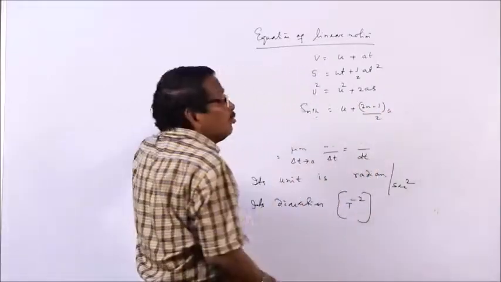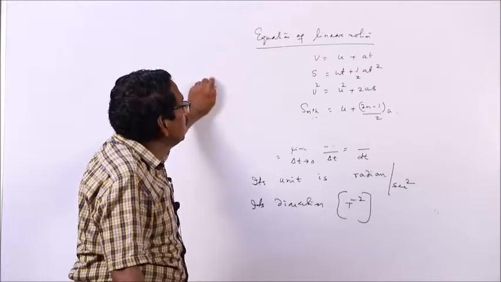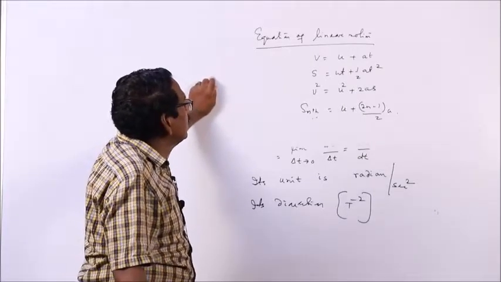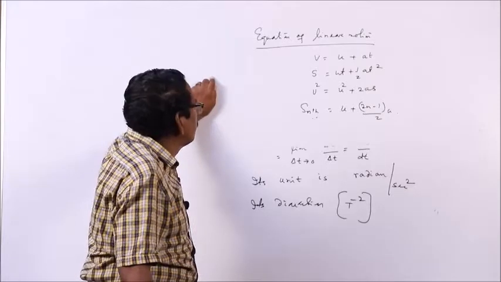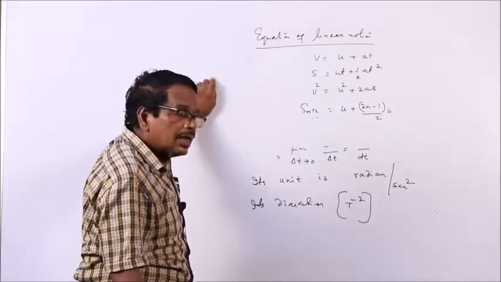These equations are the equations of linear motion, where u is initial velocity, v is final velocity, a is uniform acceleration, s is distance covered, and s nth is distance covered in nth second.